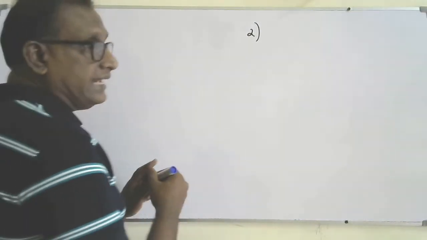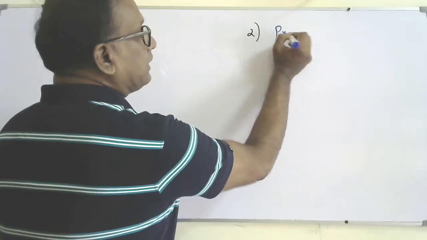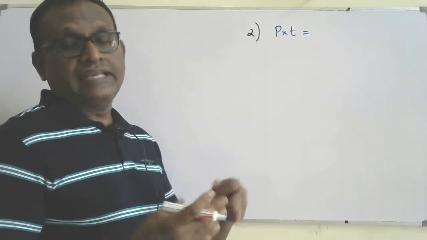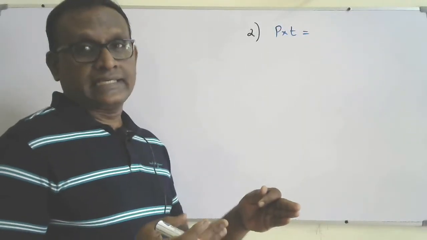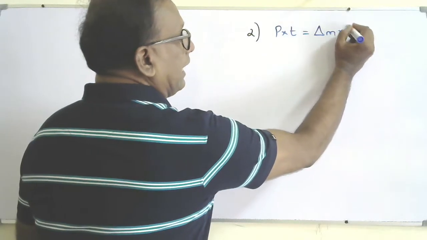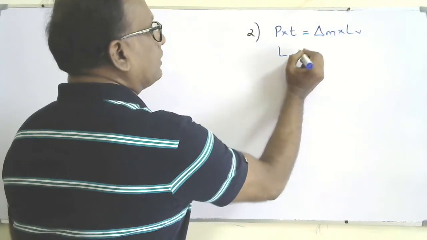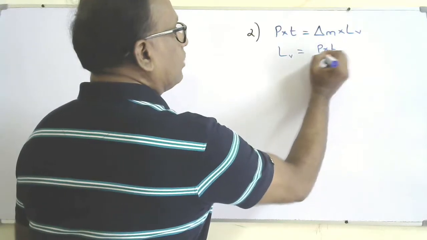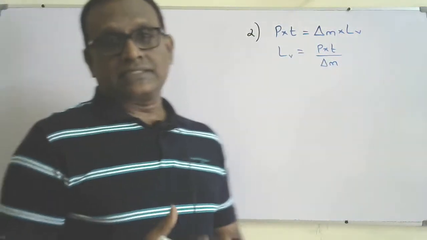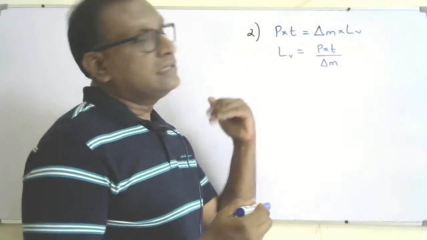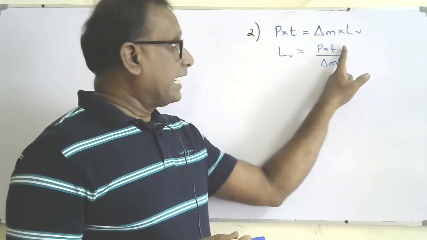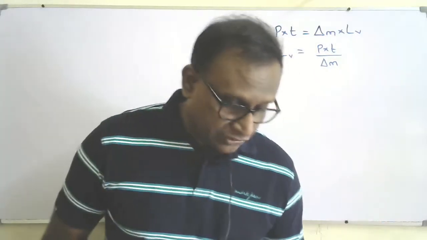If the power of the heater used is P, then P times T is the energy given by the heater. This is equal to the latent heat of vaporization equation: delta M, the mass vaporized, times LV. So LV will be equal to P times T over delta M. Here delta M is the mass vaporized during the boiling, P is the power of the heater, T is the time taken, and LV is the latent heat of vaporization.